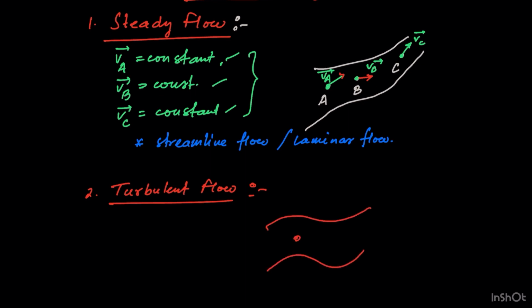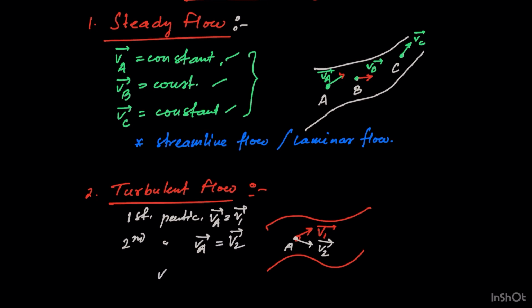Suppose this is point A, and particle 1 is crossing through this point with velocity V1 in this direction, and the next particle which is crossing will have a velocity in a different direction. So for the first particle, VA is V1 vector, and the next moment when the second particle is crossing, VA is equal to V2 vector. So VA is not constant.